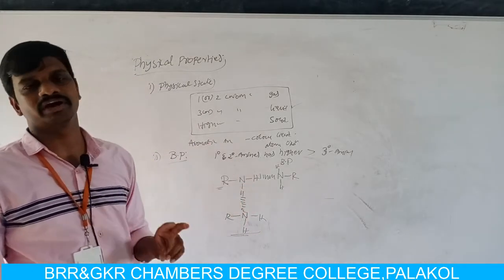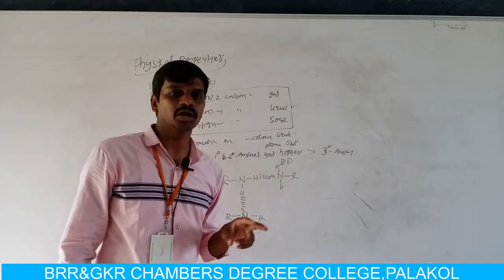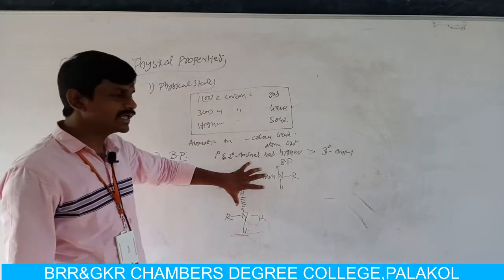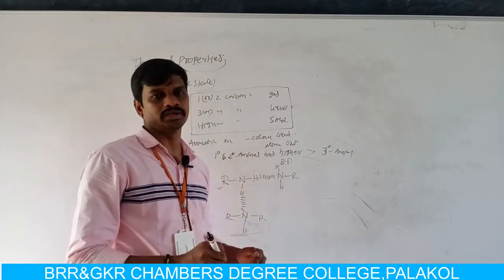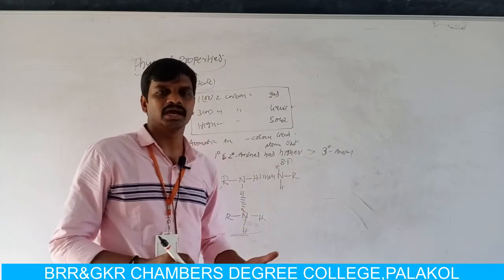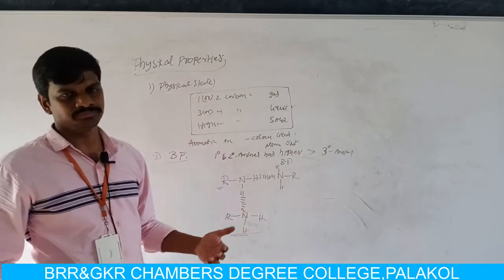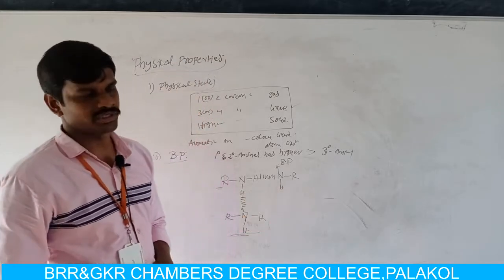Here we have two types of hydrogen bonding: one is intermolecular hydrogen bonding and the second is intramolecular hydrogen bonding. Intermolecular means the hydrogen bond forms between molecules. If the hydrogen bond forms within the molecule, then it is called intramolecular hydrogen bonding. Usually aliphatic amines show intermolecular hydrogen bonding.